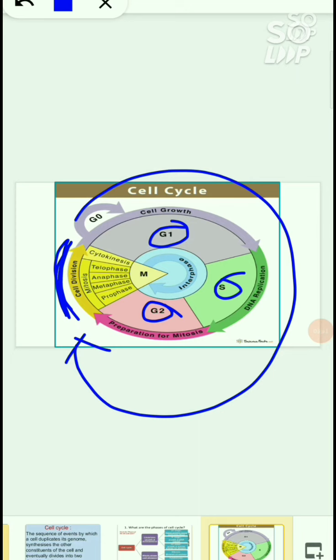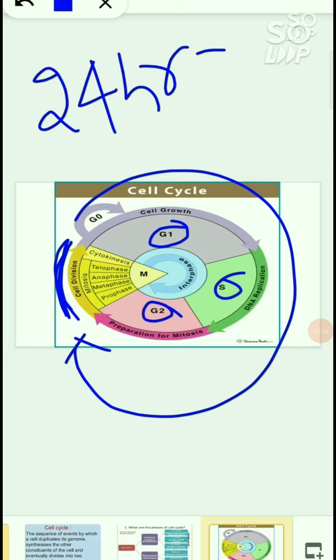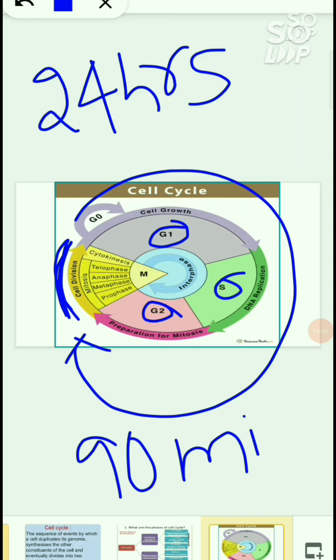Generally the duration of a cell cycle varies from organism to organism. If I take an example of our human cells, the cell cycle is of 24 hours duration, and for yeast cells it is 90 minutes. So the duration of a cell cycle varies from organism to organism and from cell to cell.